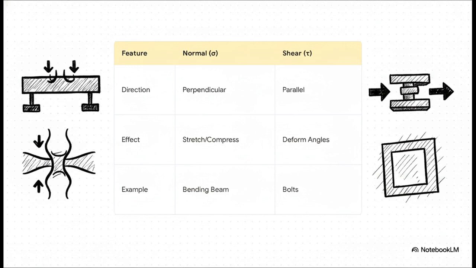Think of a beam bending, where the forces are either tensile, pulling and stretching the material, or compressive, pushing it together. Then we have shear stress, represented by tau. These are sliding forces acting parallel to the cross-section, which actually deform the angles of the object. You see shear stress all the time in things like bolts. Now, it's worth pointing out that in the real world, a 3D element usually experiences a highly complex mix of both normal and shear stresses, depending on exactly what angle you're looking at.